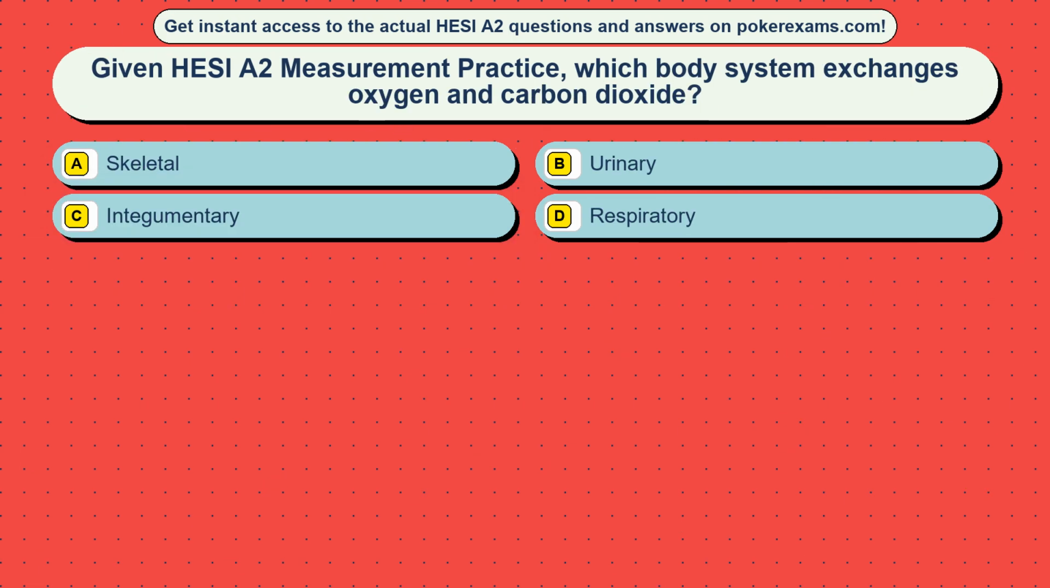Question 38. Given HESI A2 measurement practice, which body system exchanges oxygen and carbon dioxide?